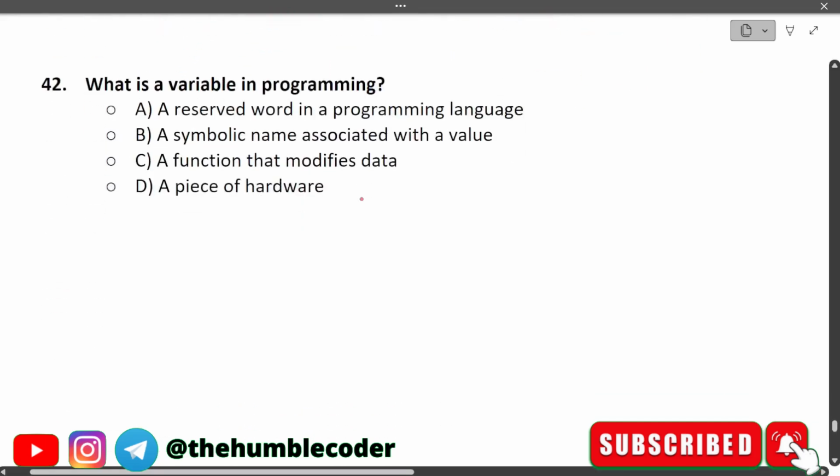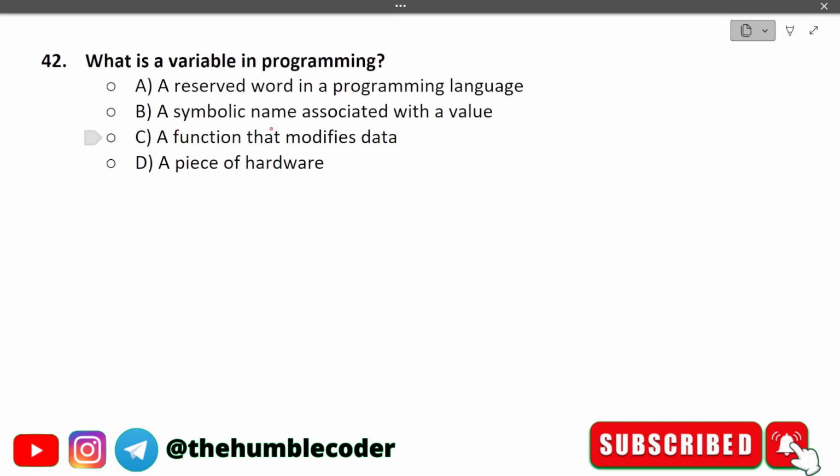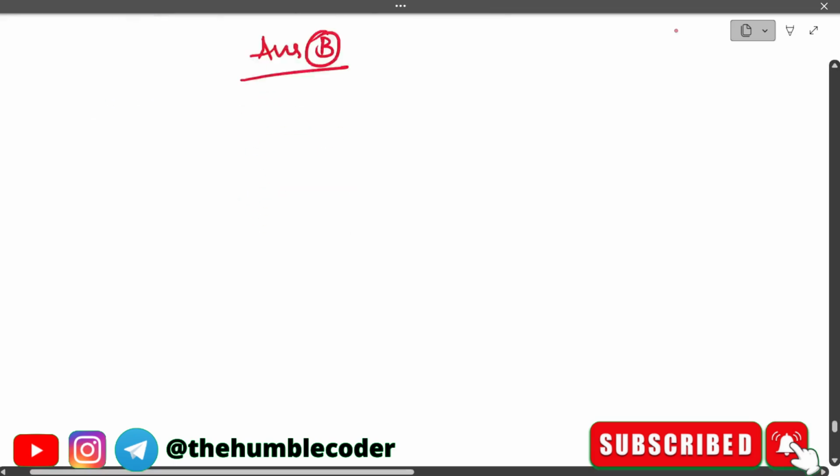Moving on, what is a variable in programming? The options that we have: a reserved word in a programming language. Next option is a symbolic name associated with a value. Option C is a function that modifies data, and option D is a piece of hardware. See, out of 4 options, B is the most correct one. So that is the only work of a variable. That is, a variable is a symbolic name which is associated with a value.